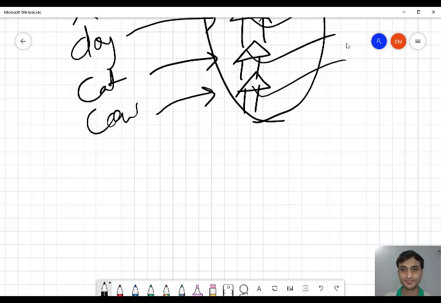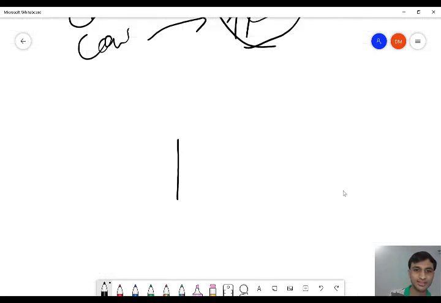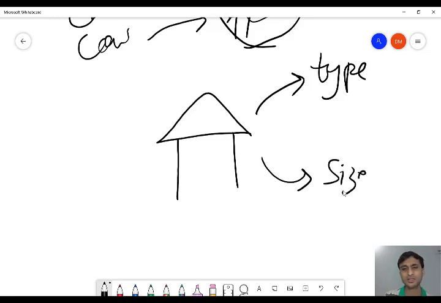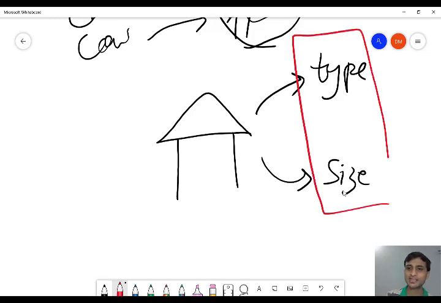For example, this is a house of a certain type and of a certain size. Houses come in different sizes. Assume the house of a human being. We have 1-story houses, 2-story houses, 3-bedroom apartments, 4-bedroom apartments. The size varies. Similarly, it may vary for different animals also. A big house may have more than one animal staying. If only one animal is staying, it will be a smaller house.